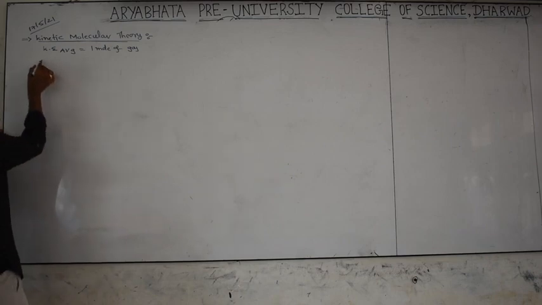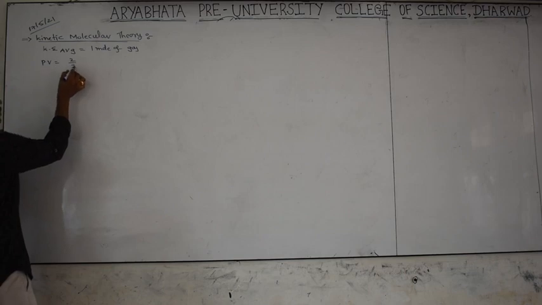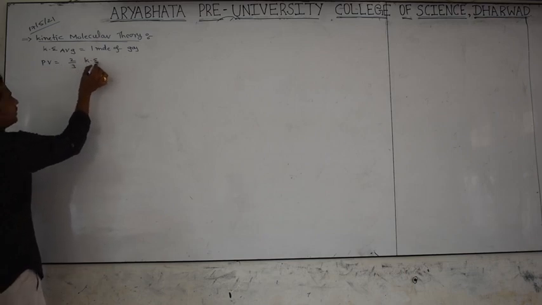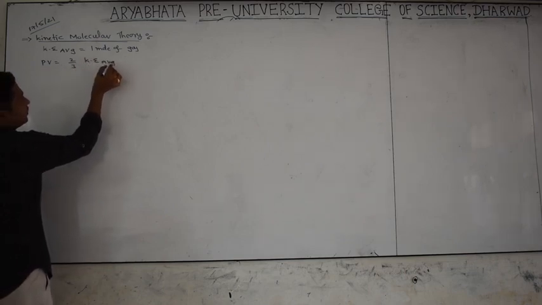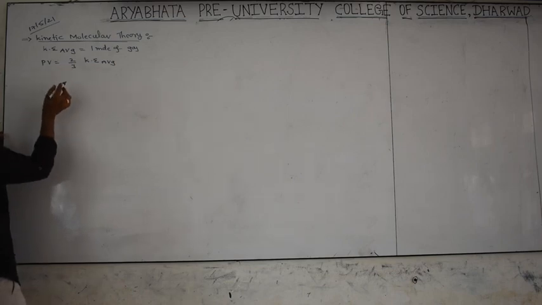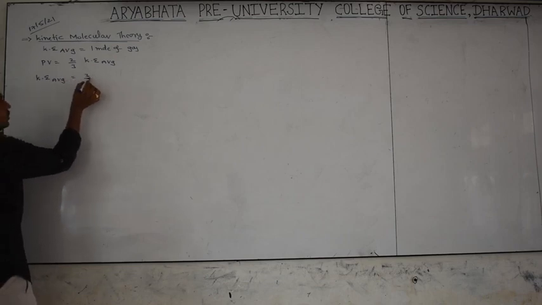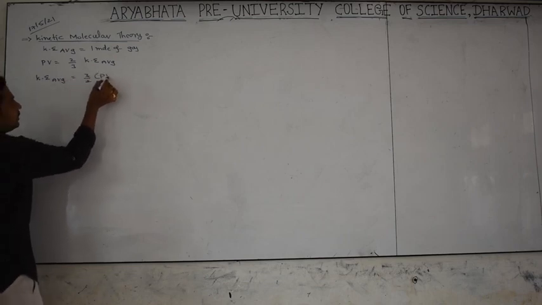We are working on this one: PV is equal to 2/3 of the average kinetic energy. We stopped here in the last class. Now the average kinetic energy is equal to 3/2 of PV.